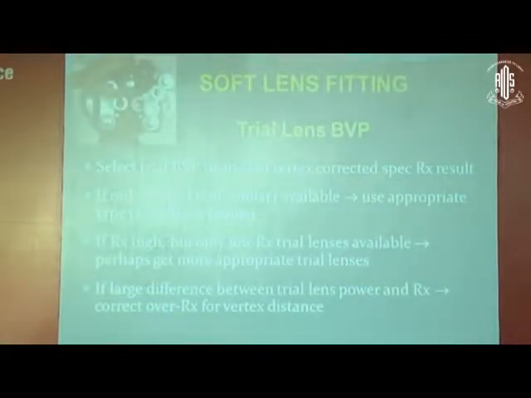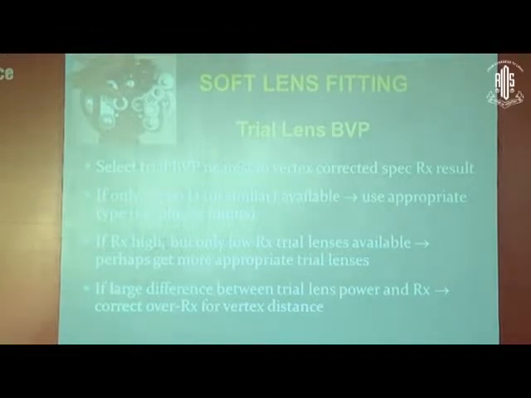The power of the soft contact lens, the trial lens, should be as close to the refractive power. The reason why I am telling is that somebody might be having, say, -10 diopters of myopia, and you are putting a trial lens of, say, -1 diopter.